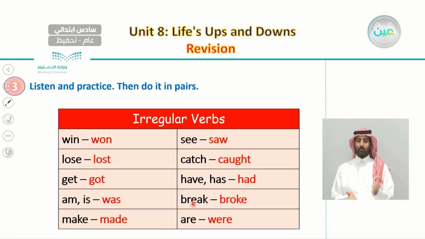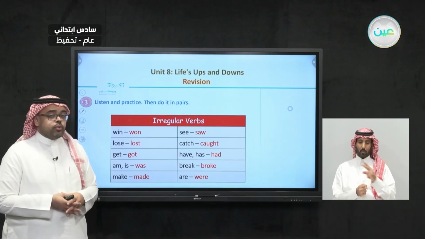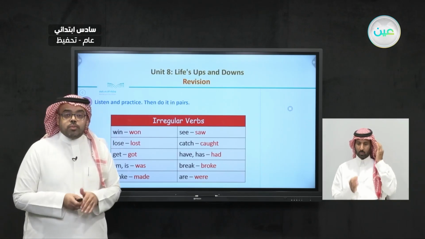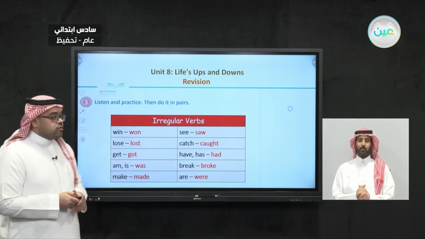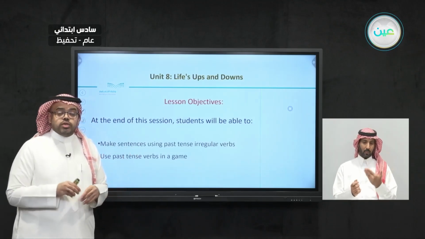Next, break, broke. Break, broke. And next, are, were. Are, were. So these are the 10 common irregular verbs that we will see in our book, and it's very important that we memorize these verbs. So now, let us move on to our objectives in today's lesson.